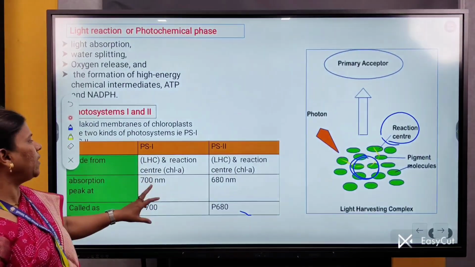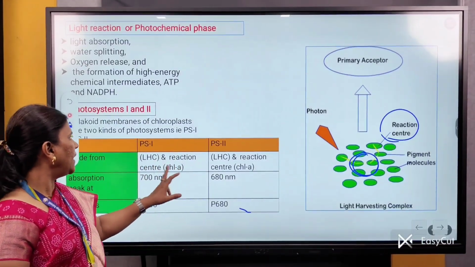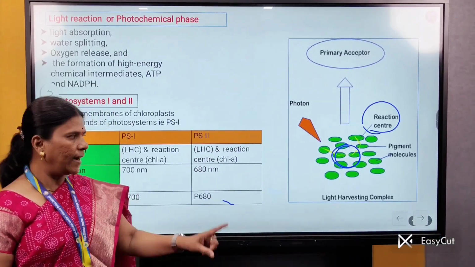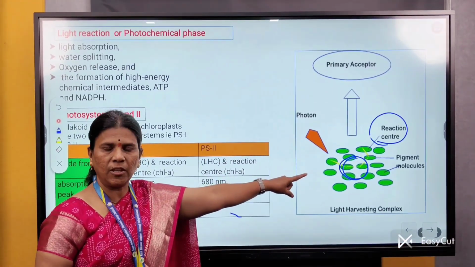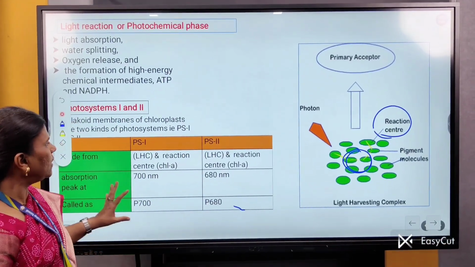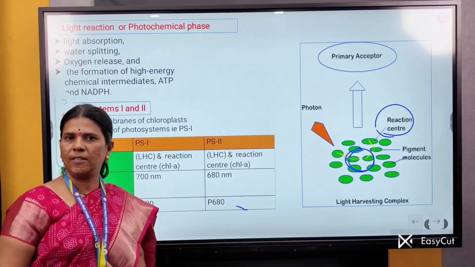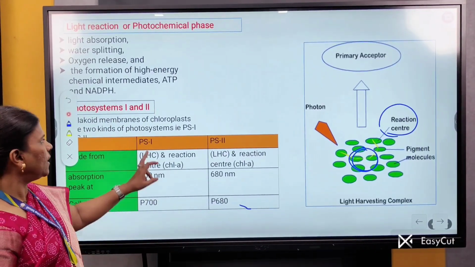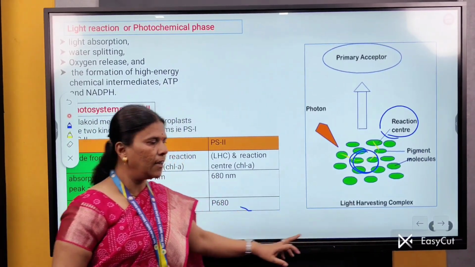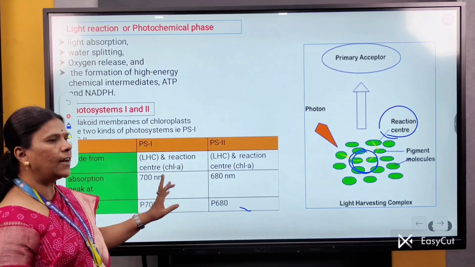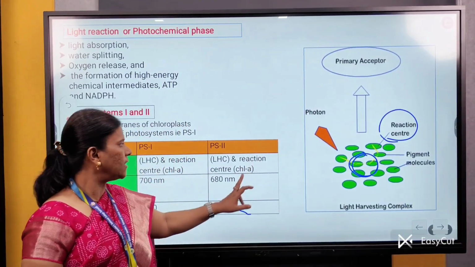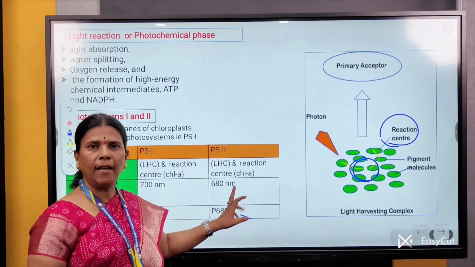PS first is made from a light harvesting component and a reaction center of chlorophyll A. Here in PS second, also at the center there is a reaction center which is chlorophyll A, surrounded by accessory pigment. Then what is the difference between PS first and PS second? The main difference is that in PS first, the chlorophyll A molecule, that is the reaction center, has a wavelength of about 700 nm. While in PS second, the chlorophyll A molecule has a wavelength of about 680 nm.